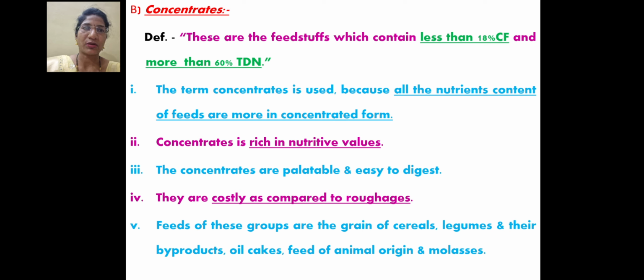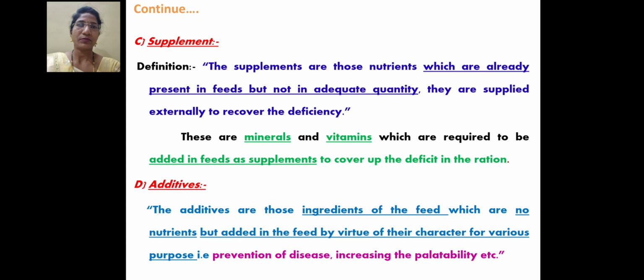Concentrates are rich in nutritive value, palatable and easy to digest, and very costly as compared to roughages. Feeds of this group contain grains of different types of cereals, then legumes, their byproducts, oil cakes, and another one, animal feed of animal origin, and molasses.